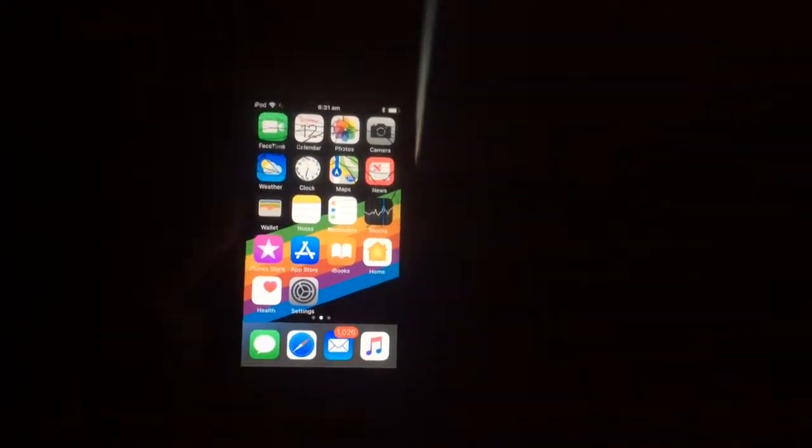Hello YouTube, today I'm going to be showing you how to get a virtual home button on iOS devices. For this tutorial I'm going to be using an iPod Touch 6th generation, and it is blue, but you don't have to use this, it's for any devices.